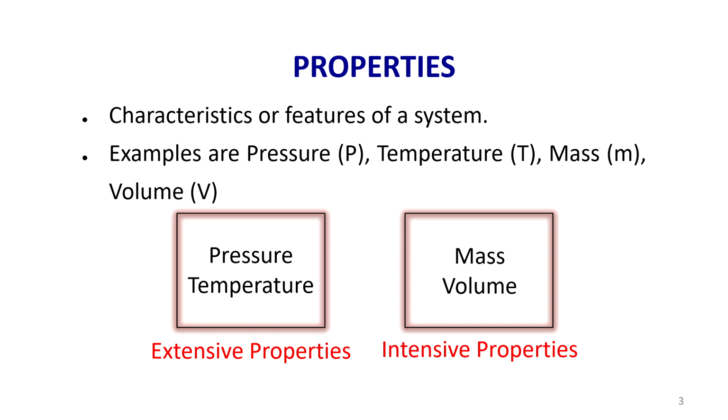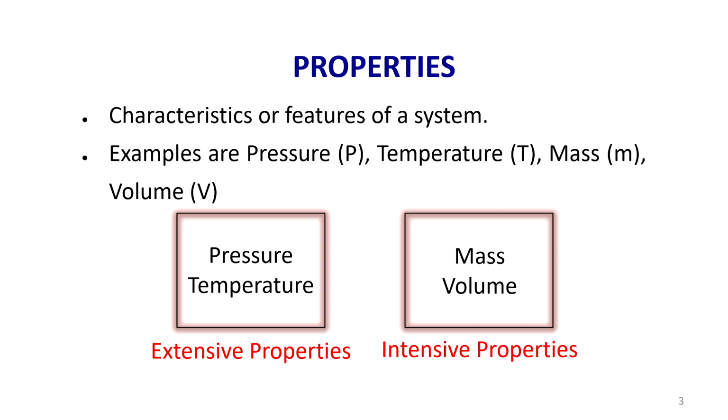For example, if you take a room which has a pressure of say 1 bar, and you divide the room into 2 equal parts, still the pressure in both halves will be the same. Or let us take the temperature in a room at 10 degrees centigrade, assuming a winter condition. 10 degrees centigrade is maintained in the room. If you divide the room into any number of equal parts, assuming there is no heat loss, every portion of the room will have the same temperature. That is like a thermal equilibrium condition.